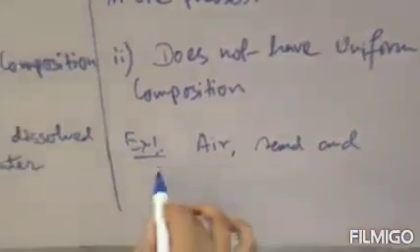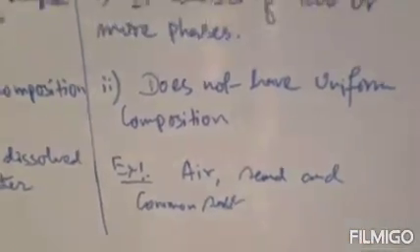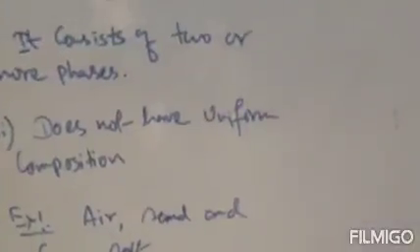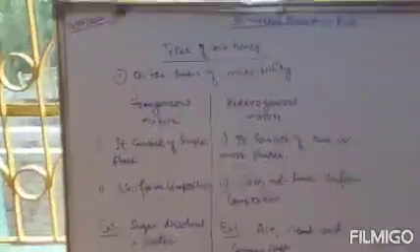Or you can say sand and common salt. If you mix these two, sand and common salt, they will not be properly mixed. That means it is a heterogeneous mixture. So these are the types on the basis of their miscibility. There are two types of mixture on the basis of their miscibility. One is your homogeneous mixture and the other is your heterogeneous mixture. Clear?